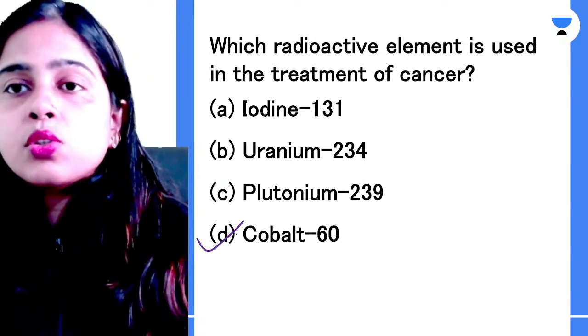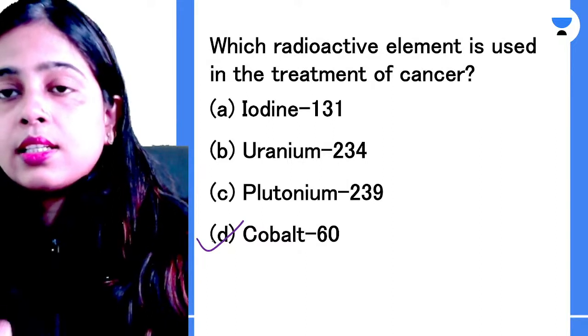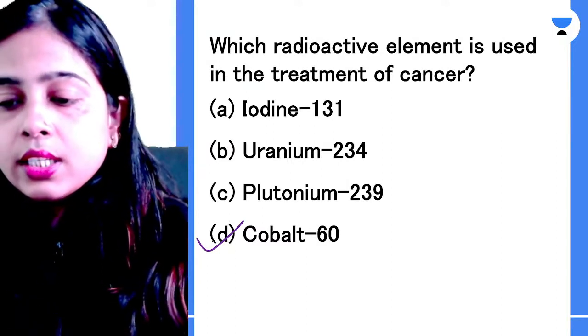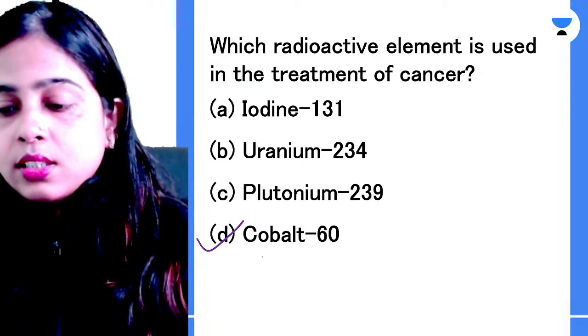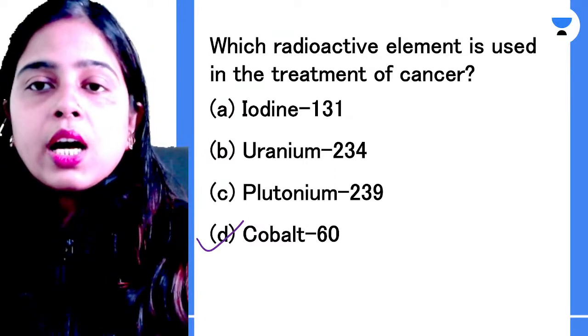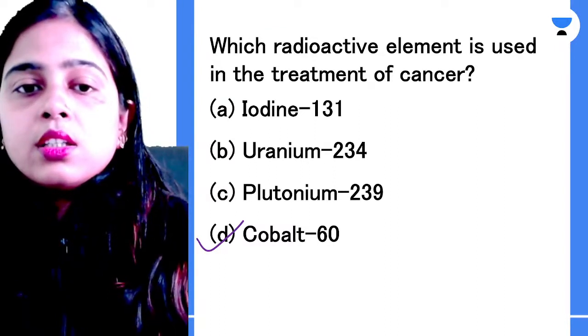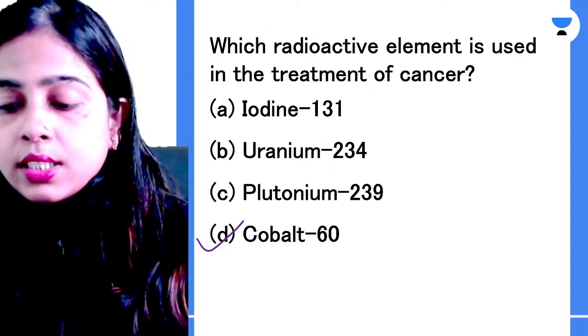Cobalt 60 is used in radiation therapy in the treatment of cancer. So it's cobalt 60. Clear? Iodine 131 is used in your nuclear plants.